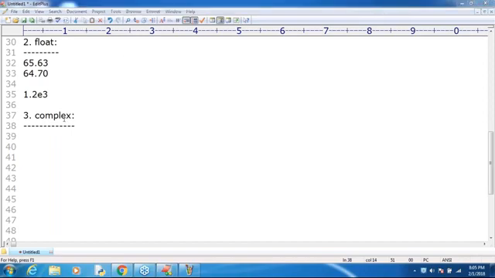Make sure that the complex number is of the form a plus bj. Remember, a means the real part, and b means the imaginary part. Sir, is it compulsory to use j only, or can I use any other symbol? We should use j only.